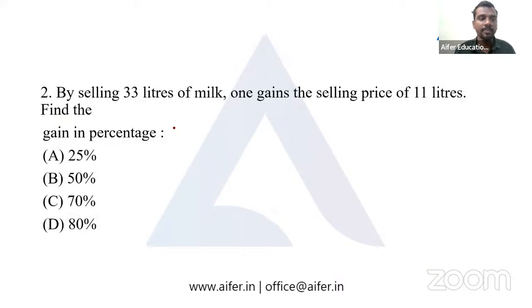So moving to the second question. By selling 33 liters of milk, one gains the selling price of 11 liters. Find the gain percentage. Remember, gain and profit is same.